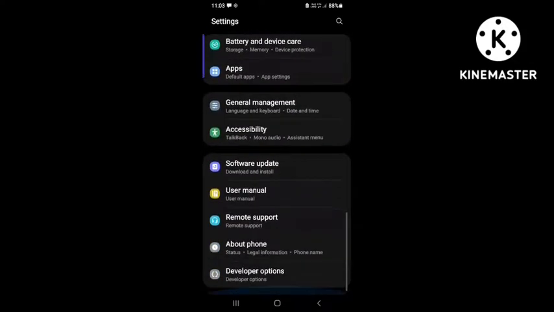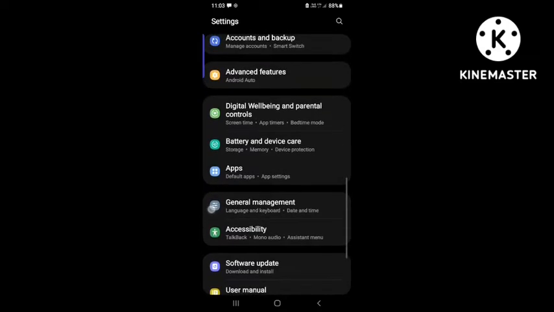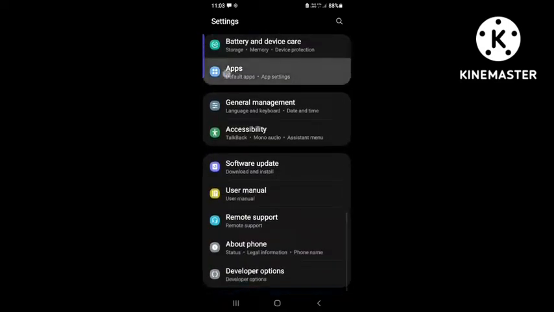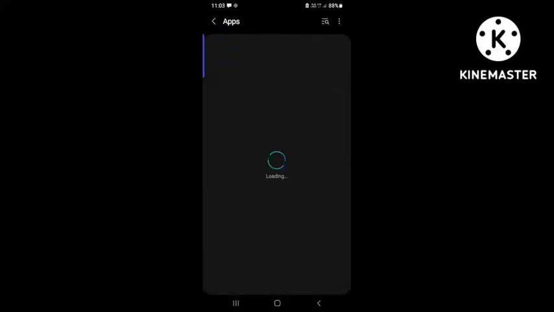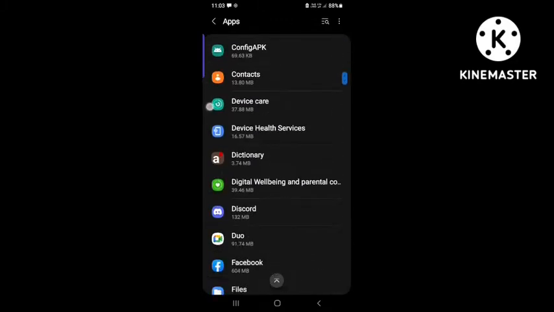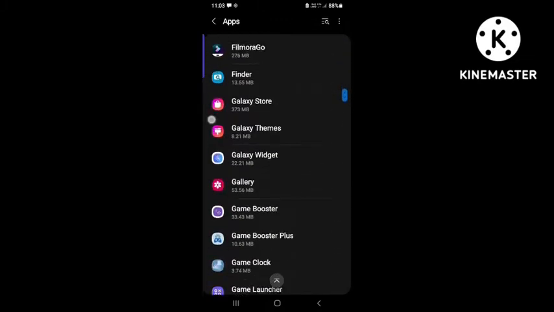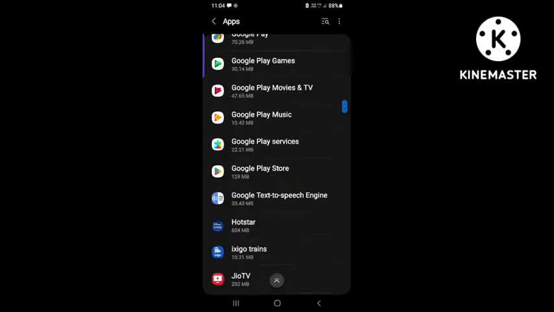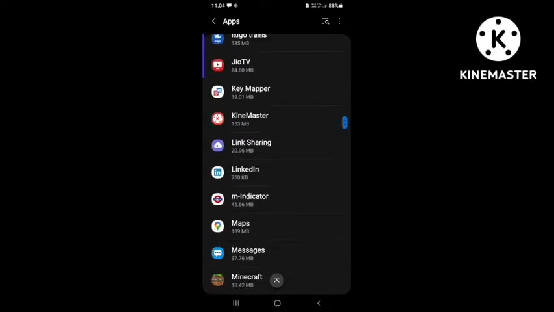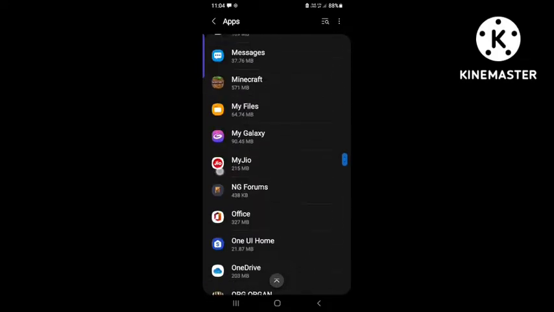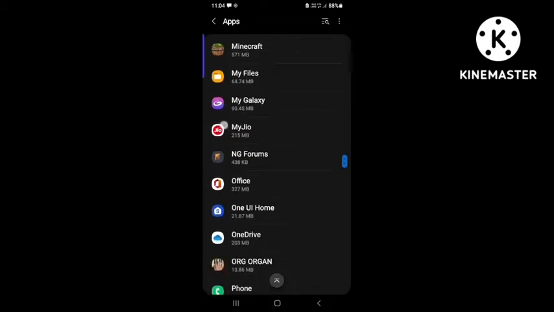First, go to settings if you downloaded the toolbox, then go to apps. Here you find the apps. Okay, so let me load this. You have to sign in to Minecraft first. Okay, you have to sign in to Minecraft and open the external storage and give Minecraft every single access.